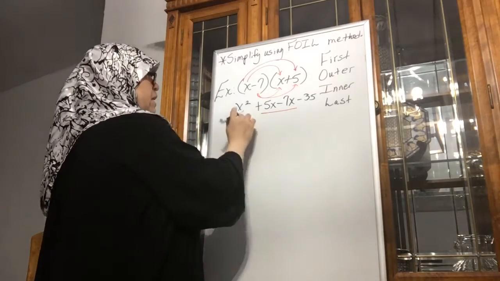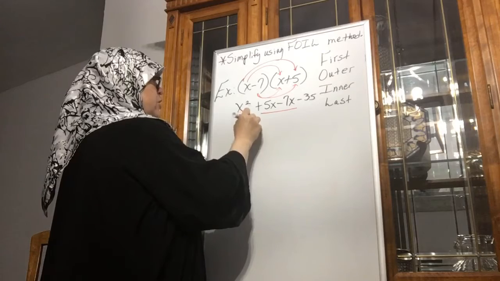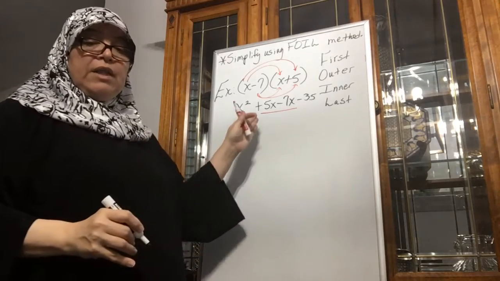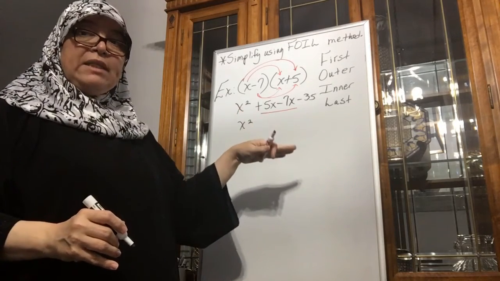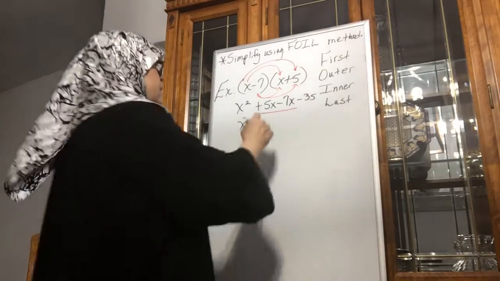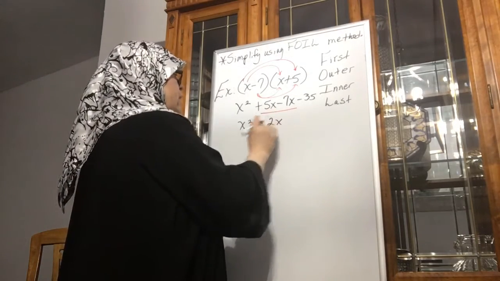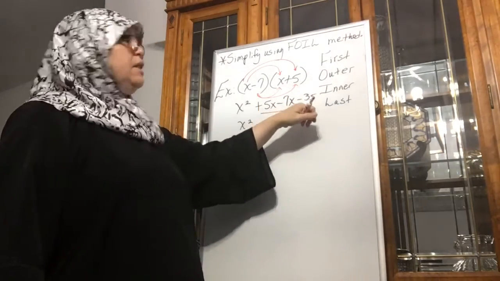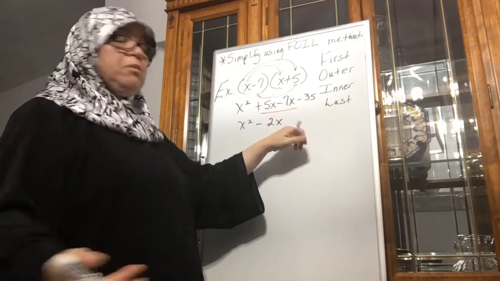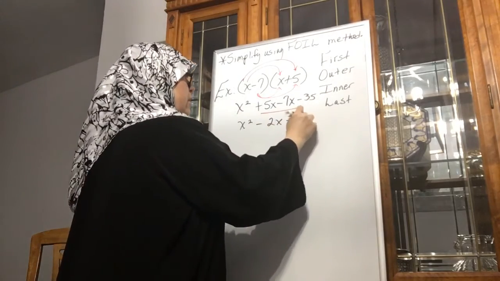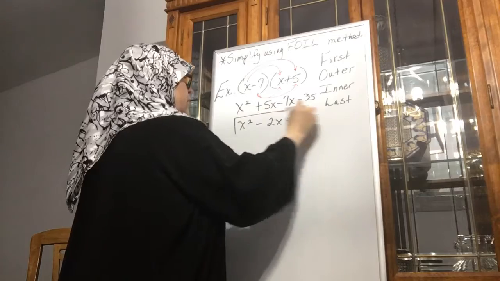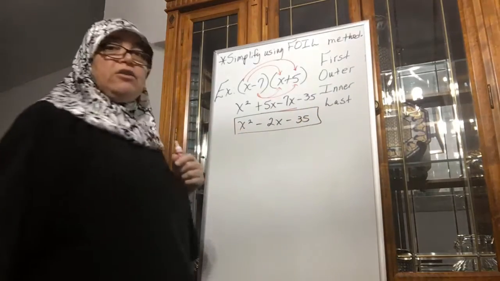I cannot combine x squared with anything, so it just drops down as x squared. Then I have 5x minus 7x, which is negative 2x. Then the negative 35 drops down because I cannot combine it with anything else. And that is your answer.